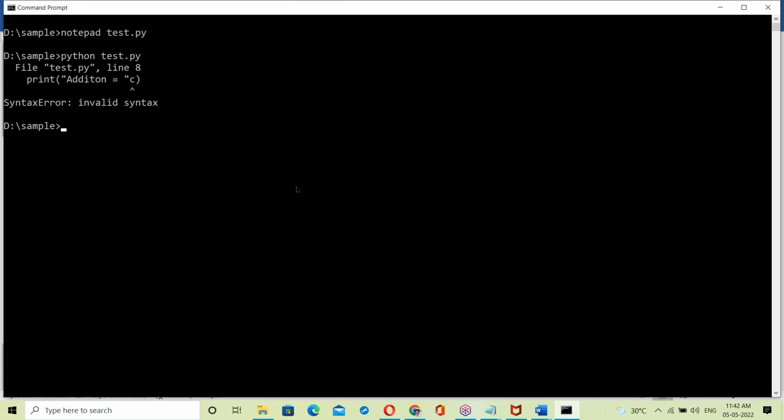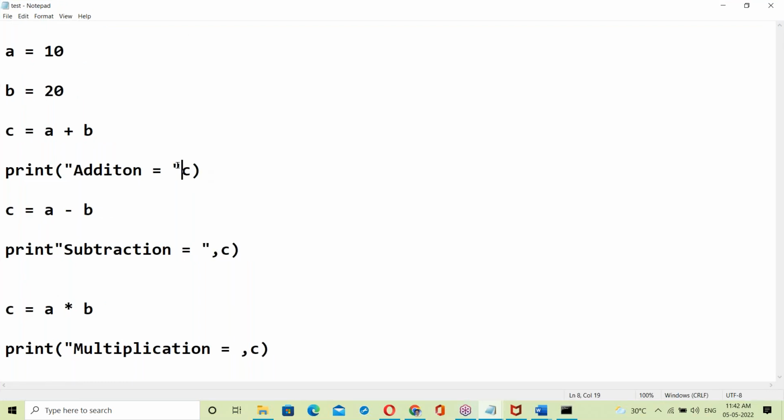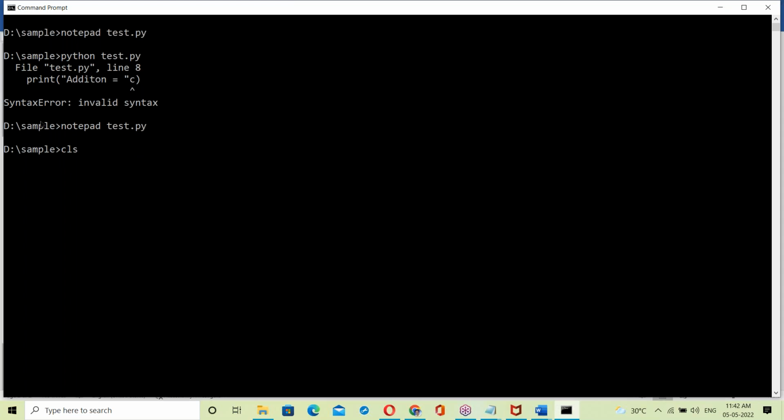Now running this, see line number 8, only one error. That means when any error comes, it simply stops. So it executes line by line here. Once there is an error, it stops here. Now let us correct this error. Add the comma, save, and run it again.